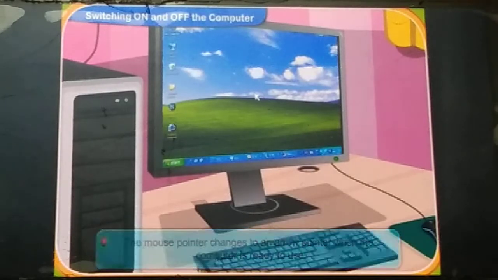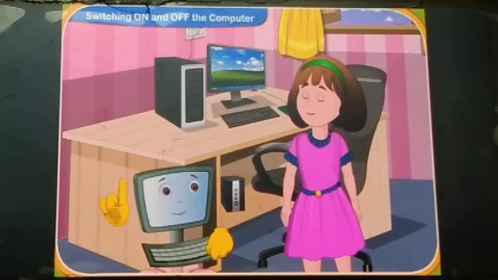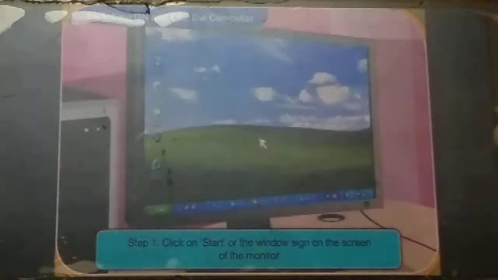After that only it will be started. Now we saw about the how to start the computer. Now how to off the computer, first step is click on the start or the window sign on the screen of the monitor.